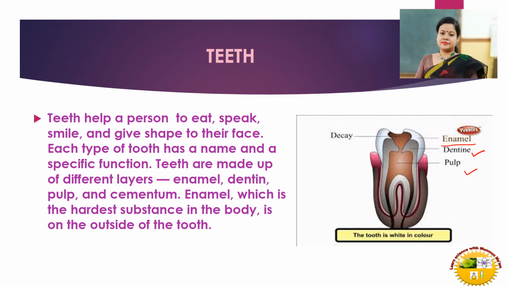Then pulp, which contains nerves and blood vessels, and cementum, which helps the teeth attach to the substratum. Enamel is the hardest substance in the body. It is even harder than our bones. It is present outside of the teeth and gives the shiny white color to our teeth.